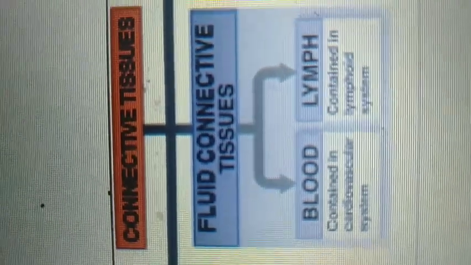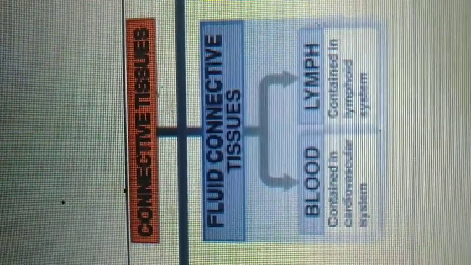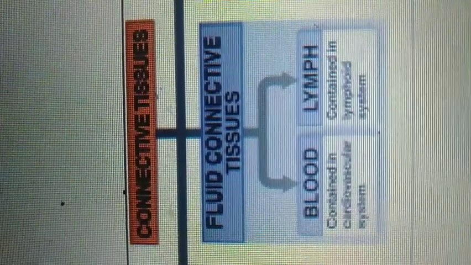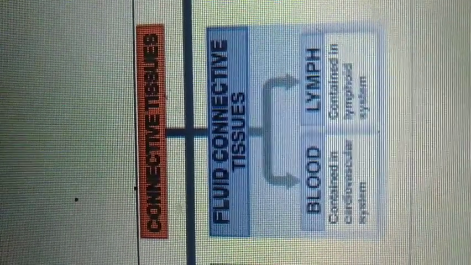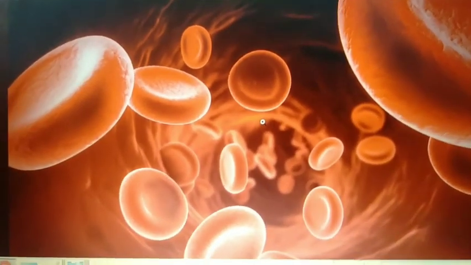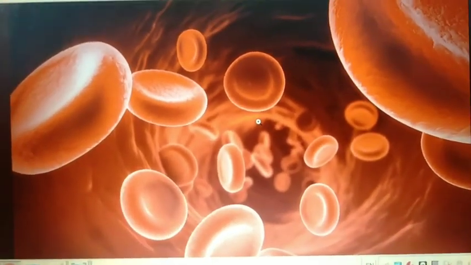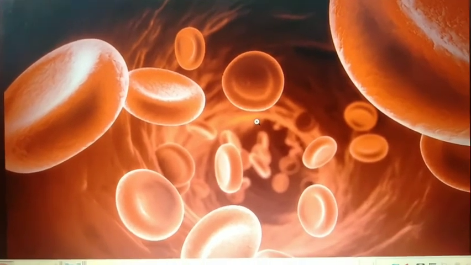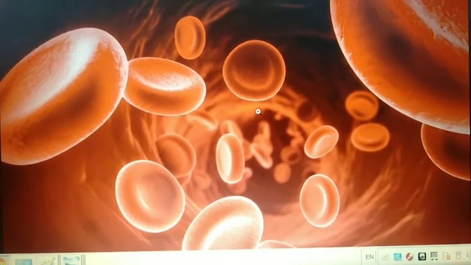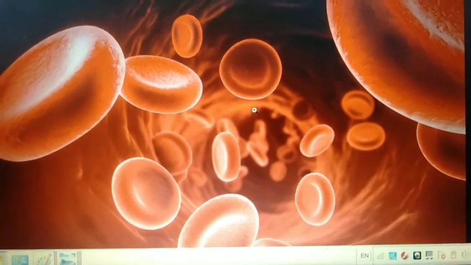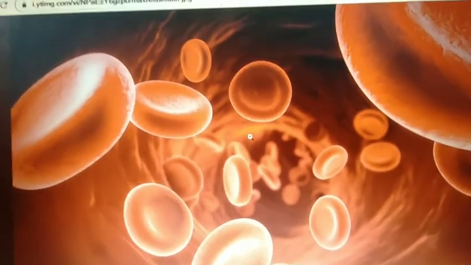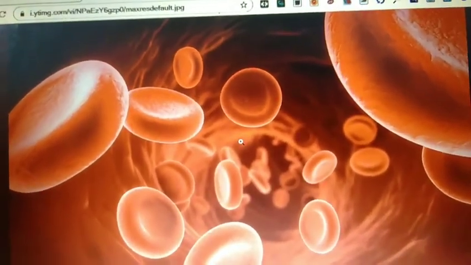Now we will discuss fluid connective tissue. Fluid connective tissues are of two types, blood and lymph. Blood is a red colored fluid that is present inside the blood vessels within our body. It carries oxygen and nutrients to various parts of the body through the blood vessels. It also collects metabolic and respiratory wastes from all body cells for excretion.